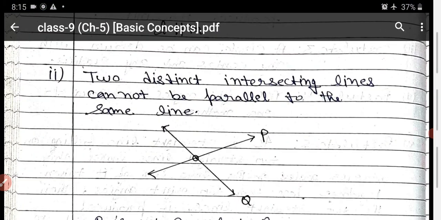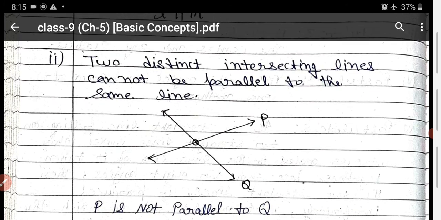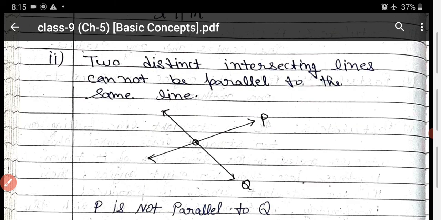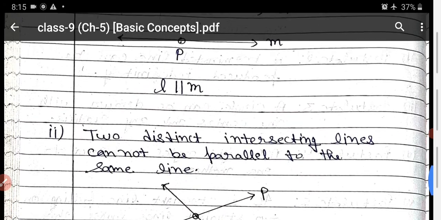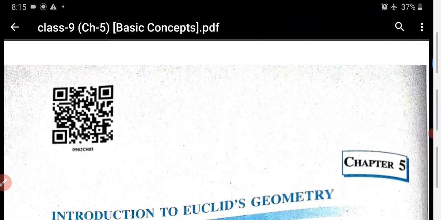Equivalent fifth postulate: two distinct intersecting lines cannot be parallel to the same line. If two different intersecting lines are there, they cannot be parallel to the same line. It means if one line is there, only P is parallel to this one, not Q. And if a line is like that one, then this line is parallel to Q but not P. So it is the equivalent version of the fifth postulate.